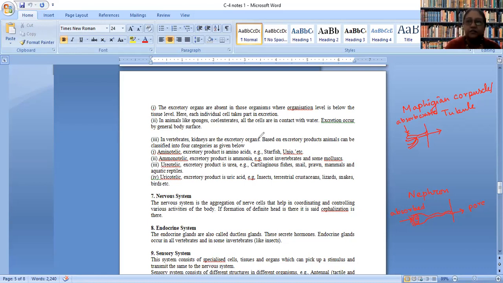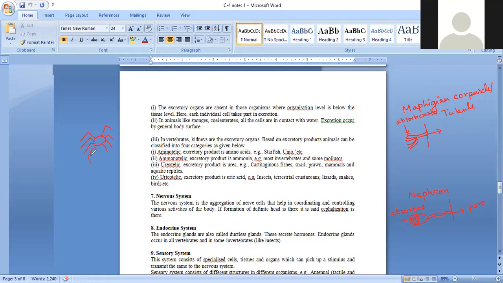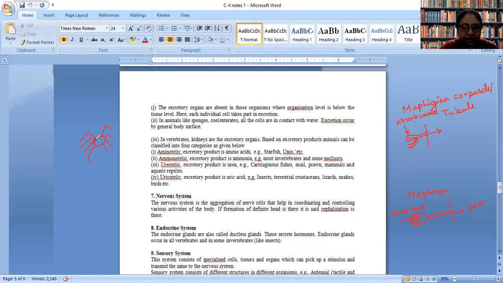In case of spiders, how many legs generally do spiders have? 8. So spiders are arthropods called arachnids. At the base of each of these 8 legs, they have a small gland which is called coxal gland, because the part from which the legs come out is called coxa. So they have a gland called coxal gland, and this coxal gland is responsible for excretion.